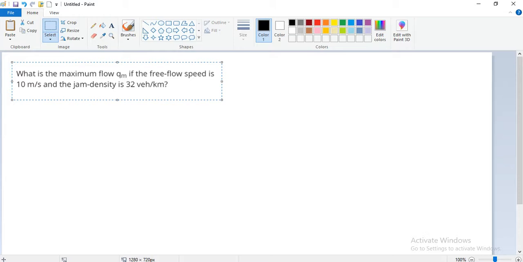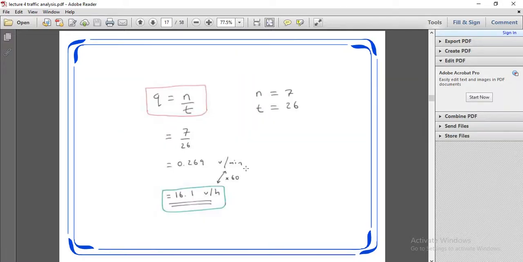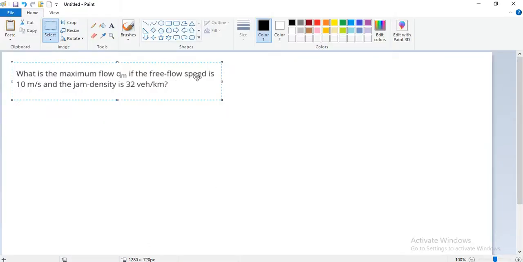Q is equal to n upon t. The free flow speed is 10 meter per second and the jam density is 32 vehicle per kilometer.